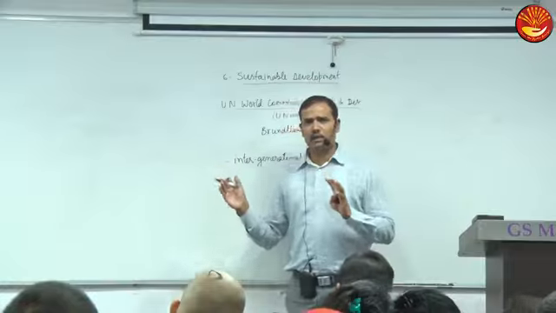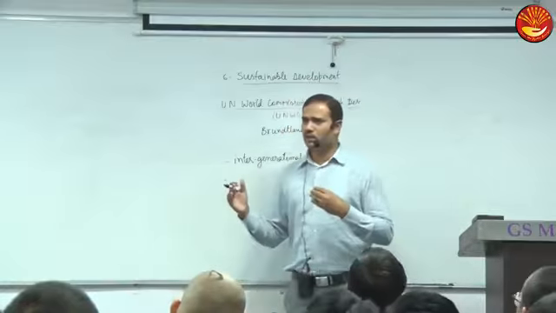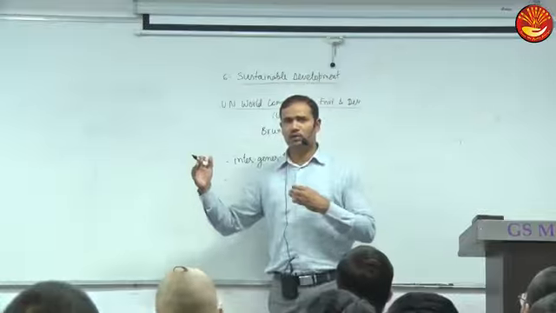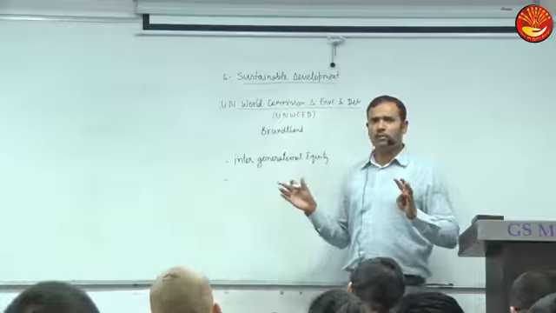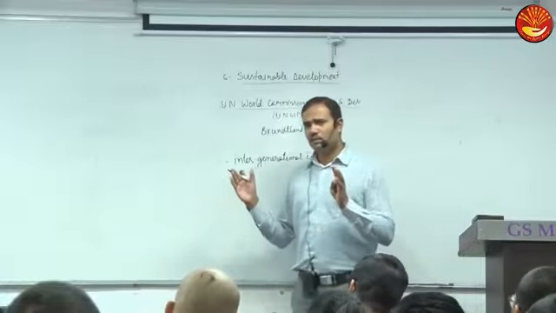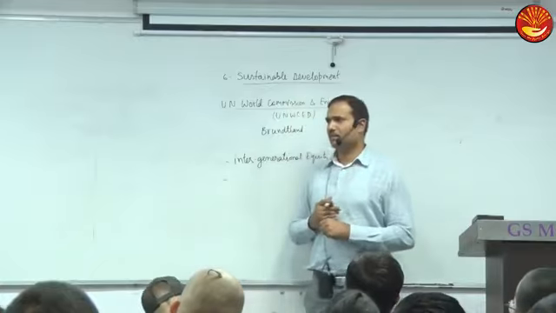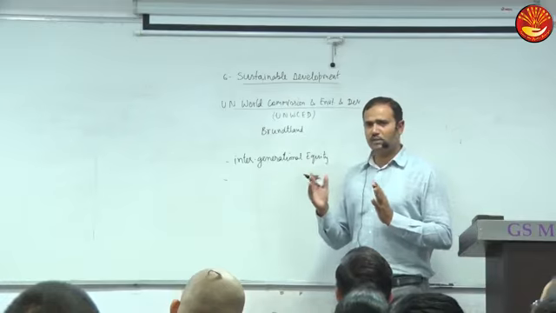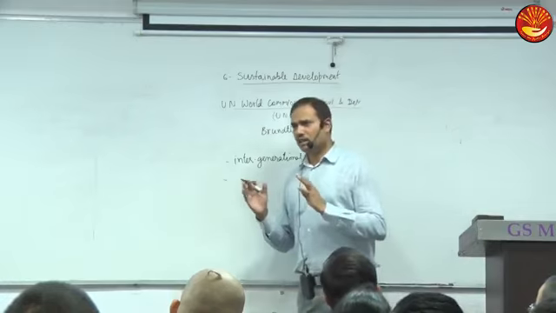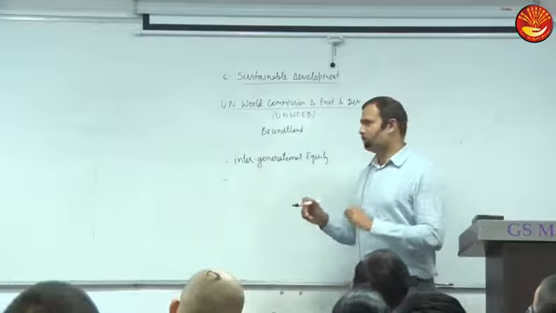But if we emit carbon dioxide beyond that capacity, then the percentage of carbon dioxide will start increasing in the air, causing global warming, etc. That is the problem. So what is that limit? We may degrade the environment, but within the limit within which the environment can rejuvenate itself. What is the name of that limit? The limit to which the environment can absorb our adverse impact, that is called carrying capacity.